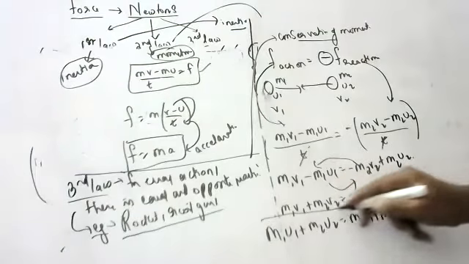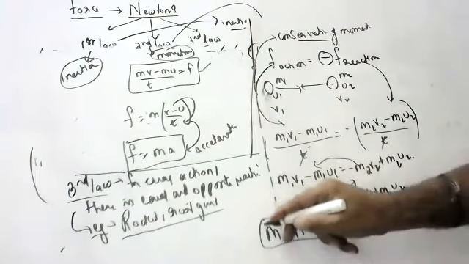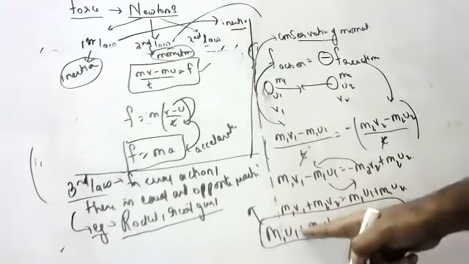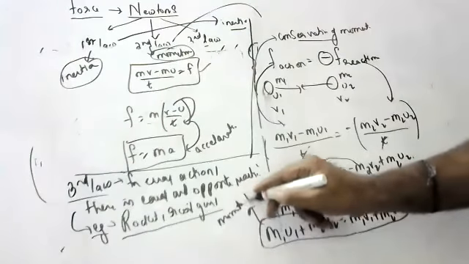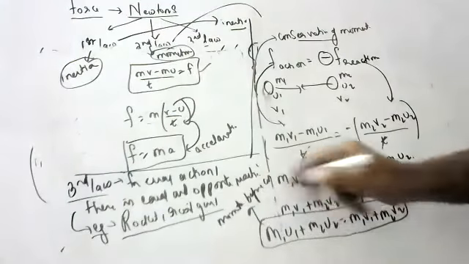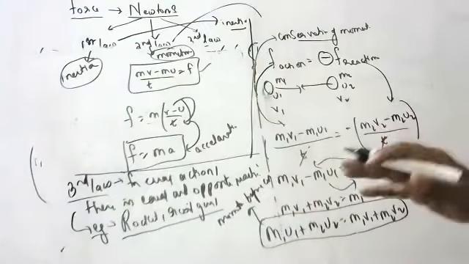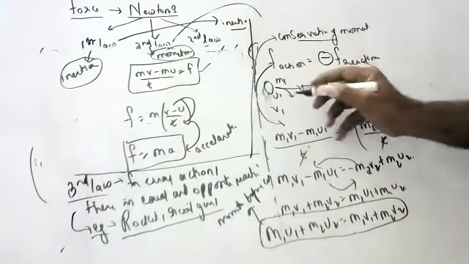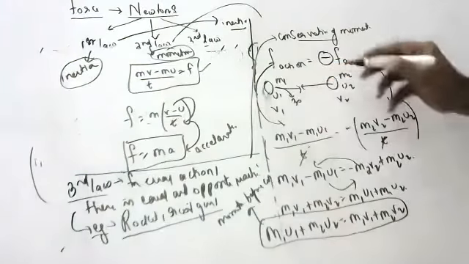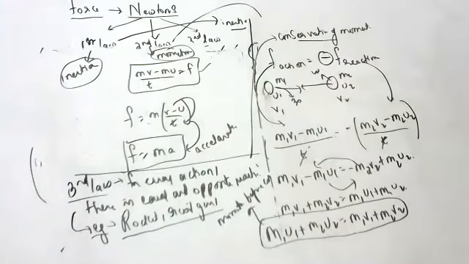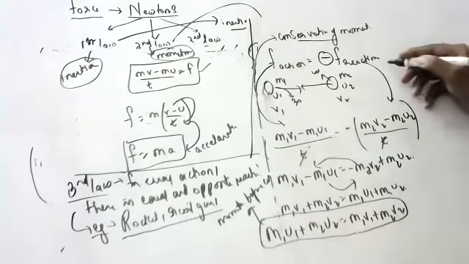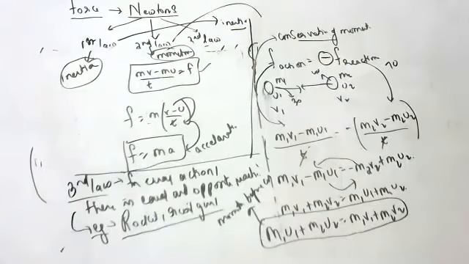What is this, children? Momentum before collision is equal to momentum after collision. Suppose the momentum of this body before collision is 30, and the momentum of this body before collision is 40. 30 plus 40 is how much, children? 70. Momentum before collision is 70.